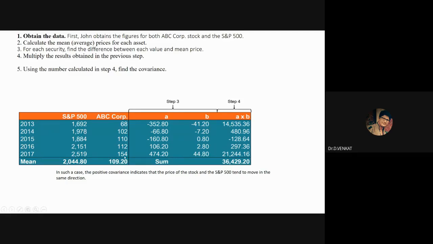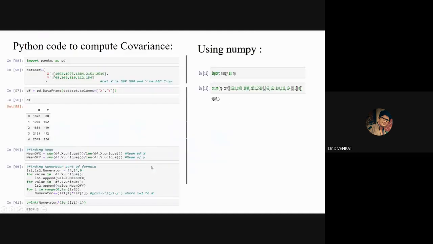Sometimes we normalize this data, right? So if you wanted to calculate the covariance, this is the formula. What you need to do, basically, is import pandas as pd. See, there are some functions available in pandas, some available in statistics. Okay, so you have to clearly understand. So pandas is useful for displaying the data. I will show an example.